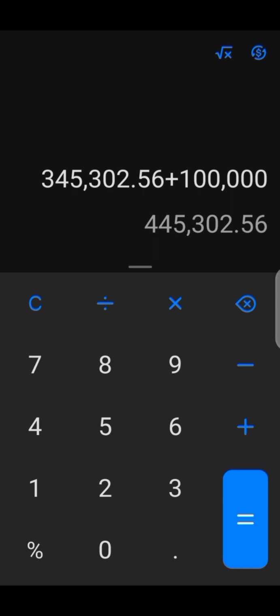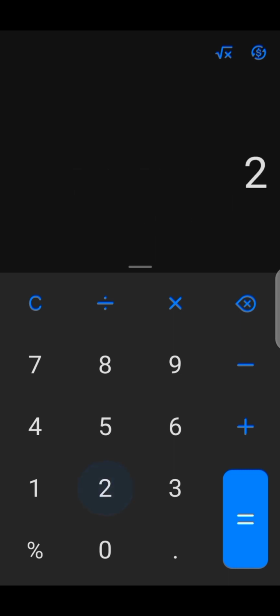And let's calculate the total USDT we have. We got 258.46 USDT at the rate of 345,302.56 naira. That is the first USDT we bought.